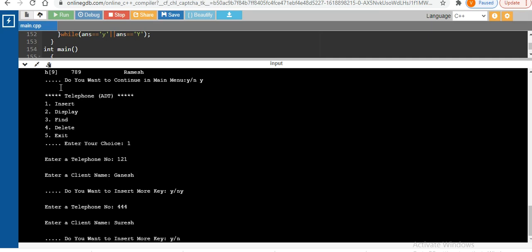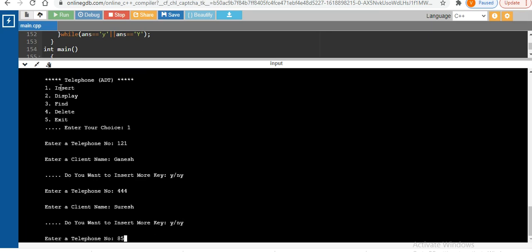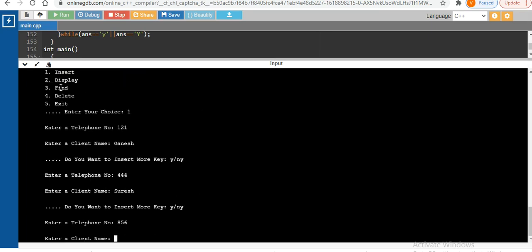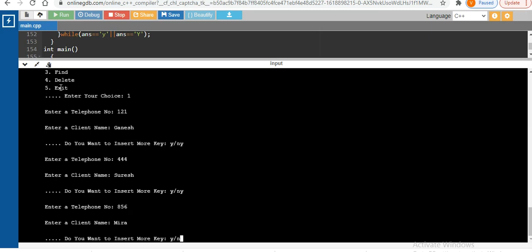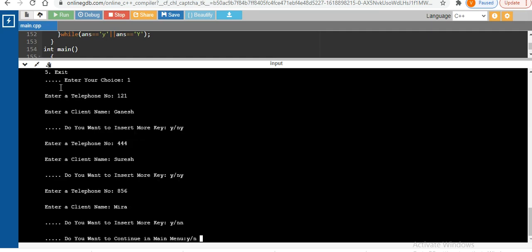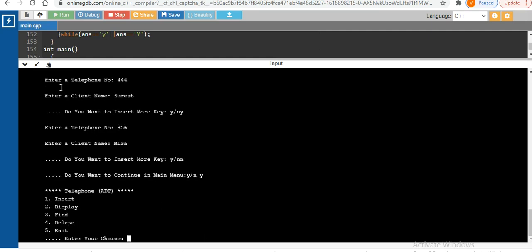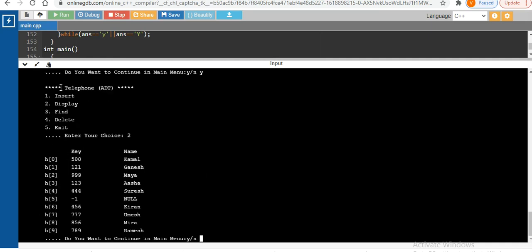Okay, again I want to insert something. Yes, I want to insert. The key is 856 and the name is Meera. No, I don't want to insert. Yes, I want to continue, and I must say display that.